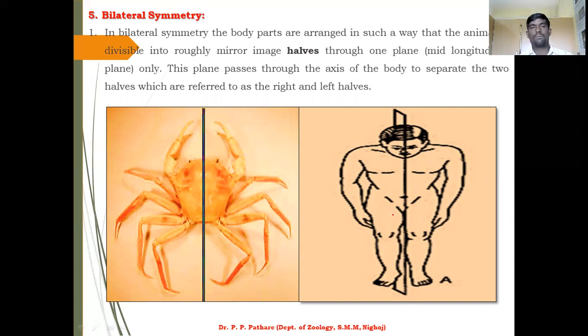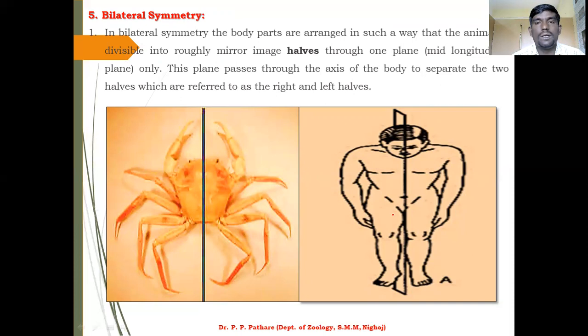This plane passes through the axis of the body to separate the two halves, which are referred to as the right and left half. If you want to divide the animal into two by a longitudinal plane, you can use bilateral symmetry.